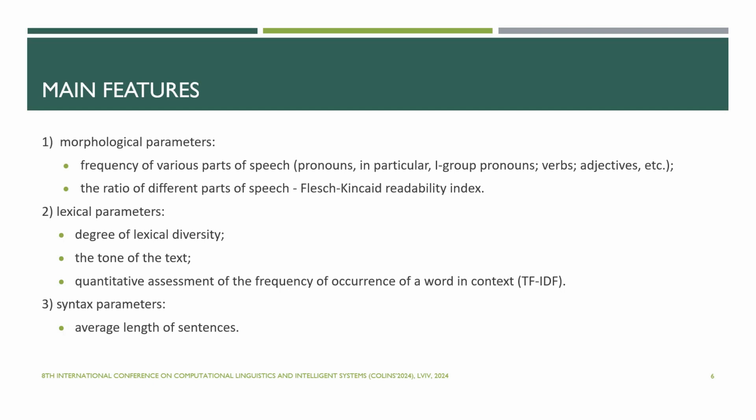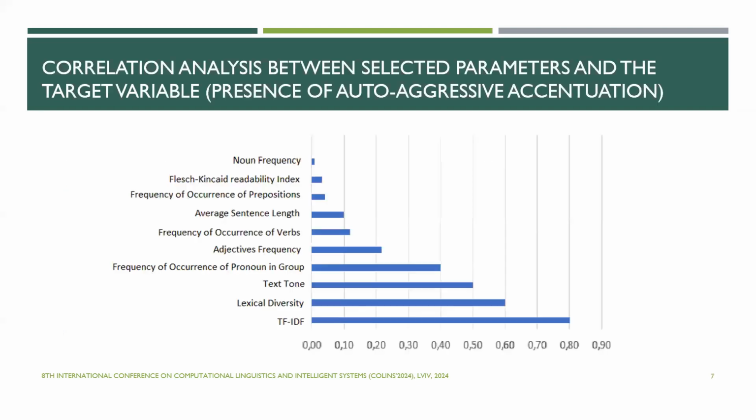The first group is morphological parameters: the frequency of various types of speech, the ratio of different parts of speech, and the Flesch-Kincaid readability index. The second group is lexical parameters: the degree of lexical diversity, the text tone, and the quantitative assessment of the frequency of occurrence of words such as TF-IDF, and the syntactic parameters, such as average length of sentences.